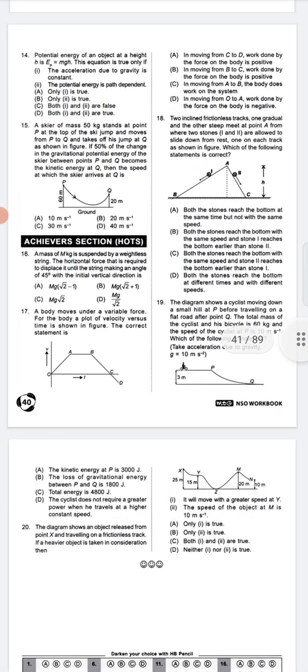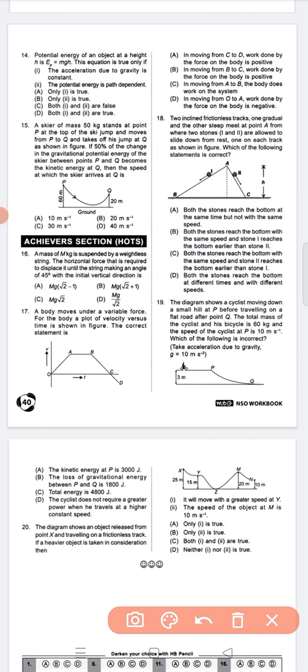Next, question number 19. The diagram shows a cyclist moving down a small hill at P before traveling on a flat road after point Q. The total mass of the cyclist and his bicycle is 60 kg and the speed of the cyclist at P is 10 meters per second.